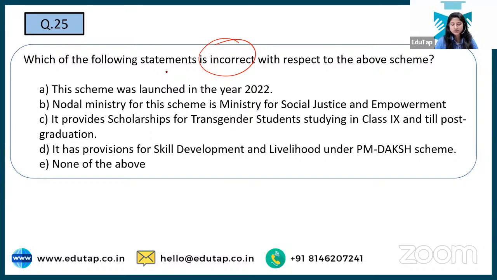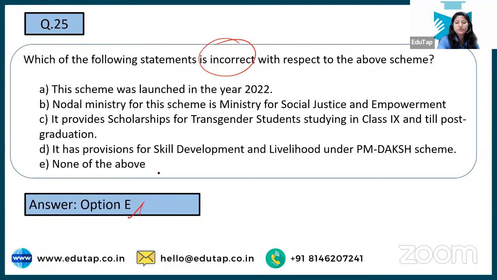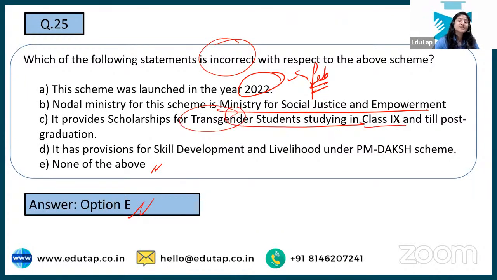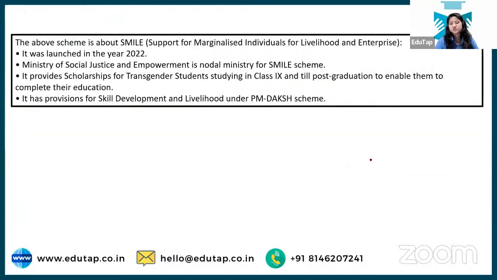So see, the correct answer to this is option number E, none of the above, because this scheme was recently launched in February only, right? We have taken a session on this as well. So February 2022 falls under the Ministry of Social Justice and Empowerment. Yes, it will target transgender students. It will provide scholarship to them from 9 till post graduation, and yes, it will improve their skill under PM Daksh scheme, right? So that is why all are the right answers. That is why E, none of the above, is the true answer to this question.